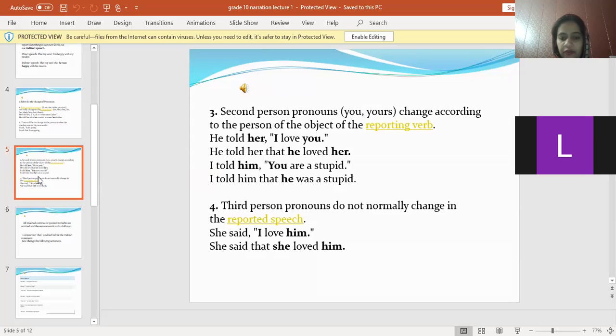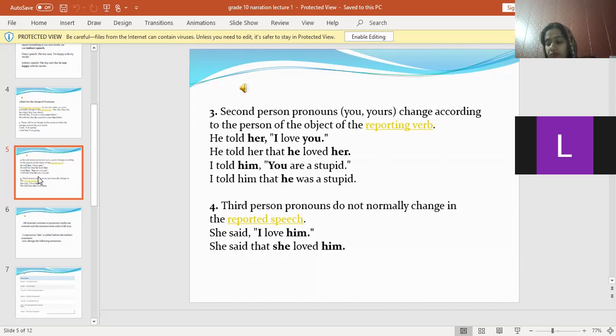The first person pronoun has been changed into she, but the third person pronouns remain the same. Got it? He, she, it, and they are the third person pronouns. They do not change in the reported speech.